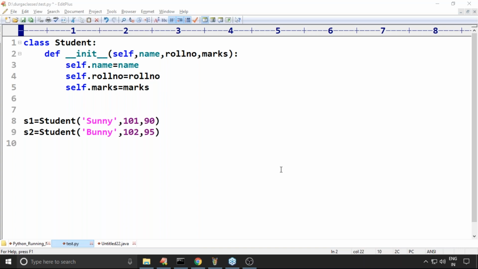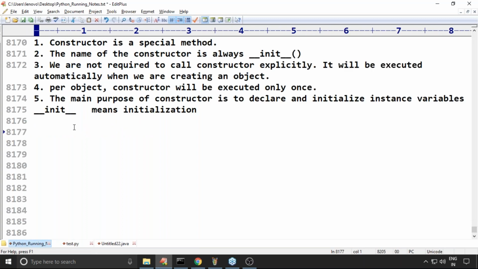Next, one more important point. How many arguments can a constructor take? How many arguments will be there inside a constructor? A constructor should take at least one argument, which must be compulsory.